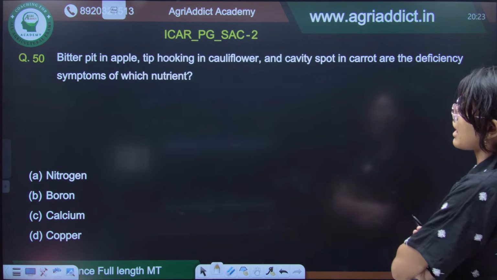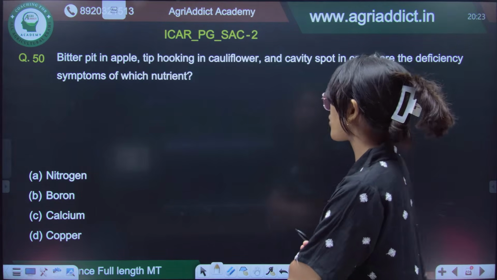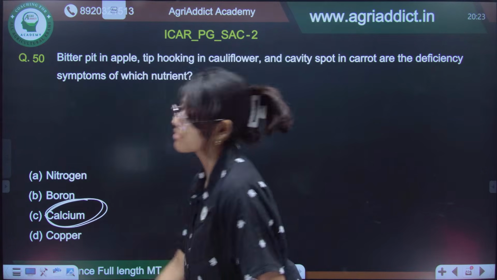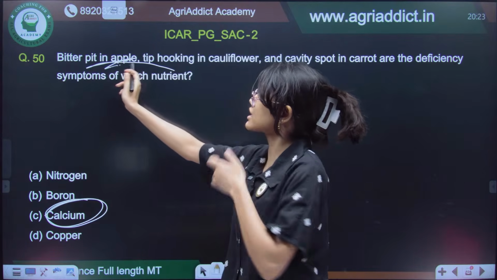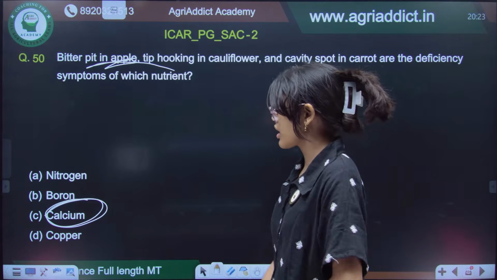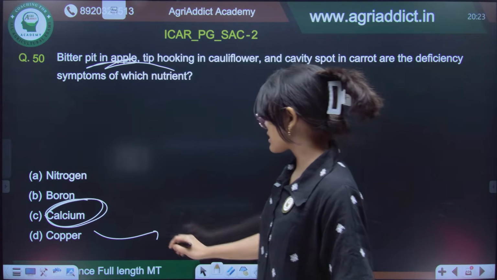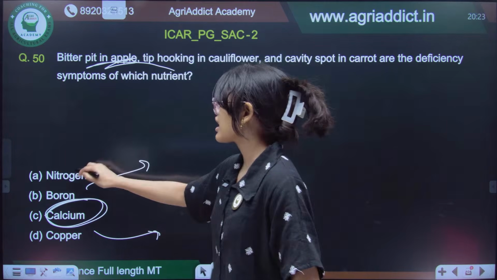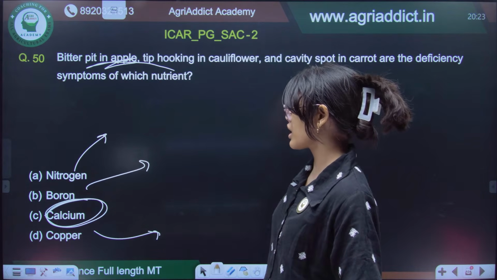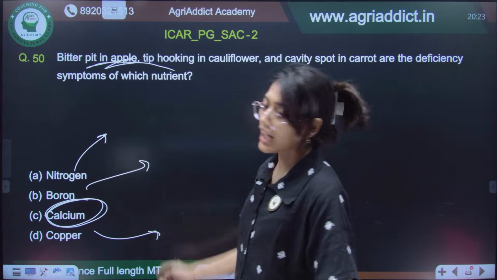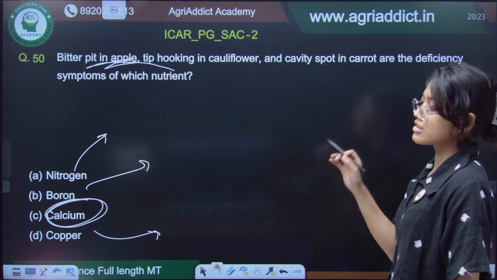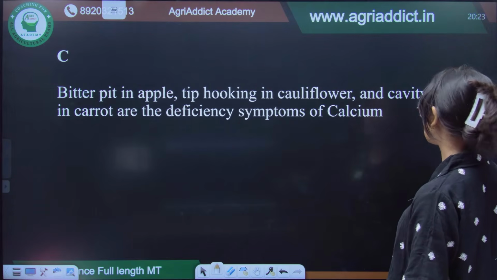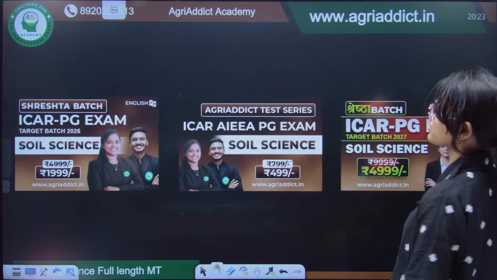Now, bitter pit in apple, tip hooking in cauliflower and cavity spot in carrot are the deficiency symptoms of calcium. Whenever there is bitter pit, this is a typical deficiency symptom of calcium. Whereas in case of copper, there are different deficiency symptoms. In boron, lignification is there, gummy peels or gummy deposits. Then in case of nitrogen also. So, you have to remember the typical deficiency symptoms of each and every element. Bitter pit in apple, tip hooking in cauliflower and cavity spot.